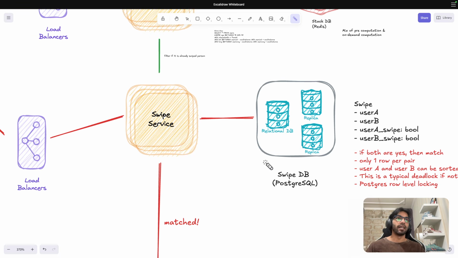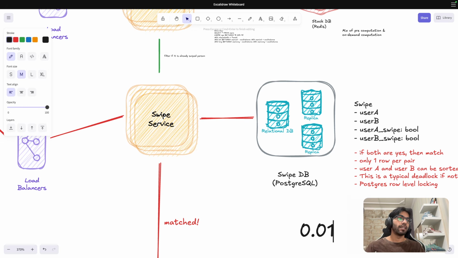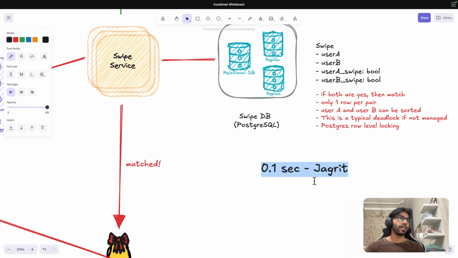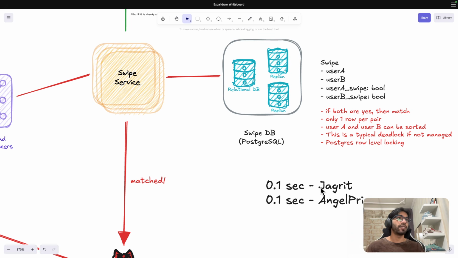Now let's imagine that simultaneously Angel Priya is also there on Bumble, and Jagrit is also there on Bumble. Now I swiped Angel Priya right at 0 or 1 second. Let's say I swiped, this is Jagrit. Just a time check, we are right on the time. And then at 1 second only, Angel Priya also did a swipe right. So we both did a swipe right.